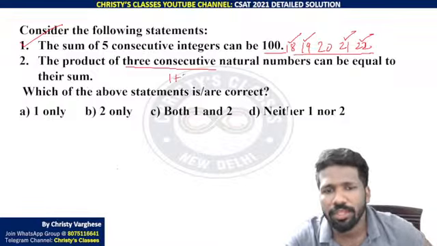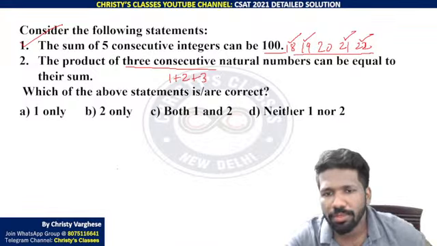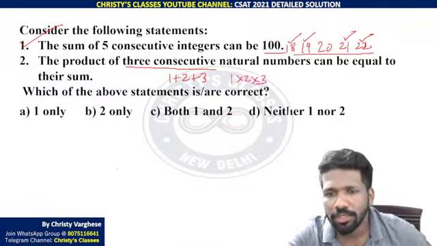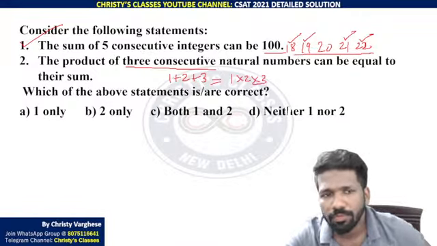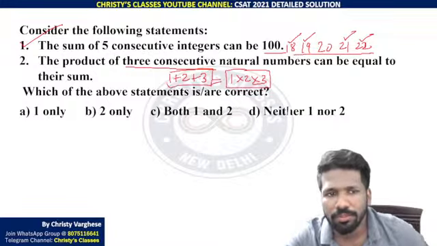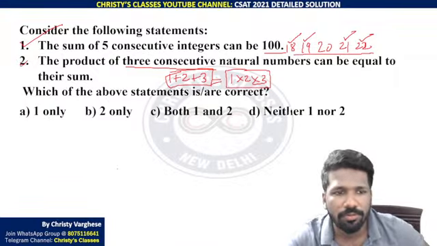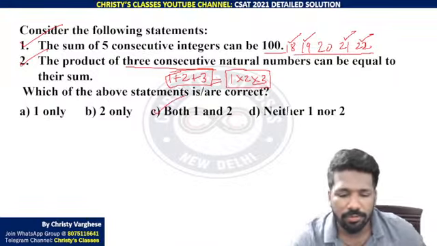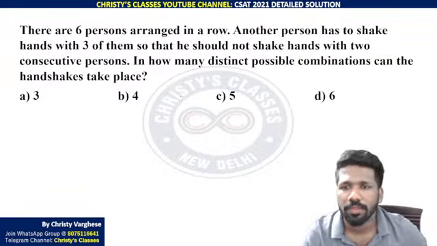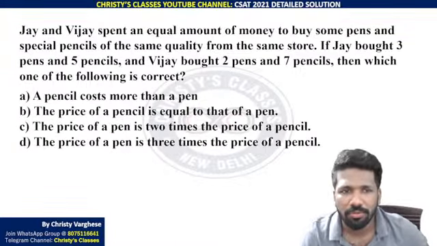Yes, that is true in the case of 1, 2, 3. They are consecutive natural numbers. 1 plus 2 plus 3 is equal to 1 into 2 into 3. The product 1 into 2 into 3 is 6. The sum 1 plus 2 plus 3 is also 6. They both are equal, so the second statement is also correct. So both 1 and 2 are correct, which is option C. This one I will come back to due to lack of time.